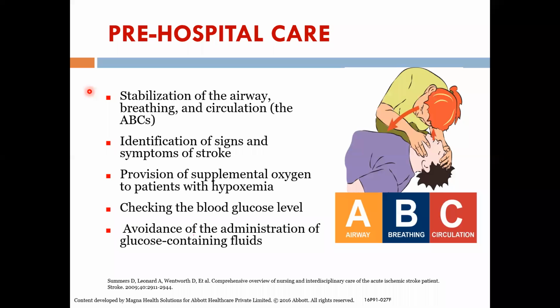If there's any drift of the arm, if one arm is coming down, that means that side has an arm drift. In the same way, ask the patient to stand and walk. If the patient is not able to, ask them to elevate both the legs. If one leg comes down, then that leg is weak. So these are all symptoms of stroke. And then you have to check the blood sugar and correct it. Do not administer glucose containing fluids, because that can worsen stroke. Next slide, please.